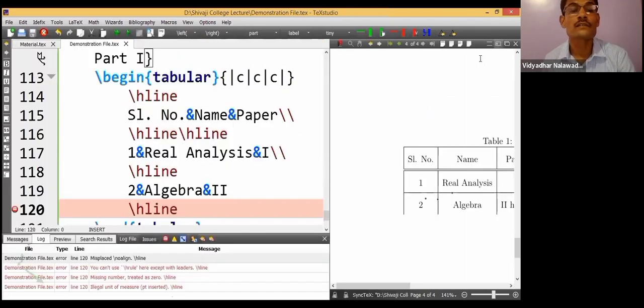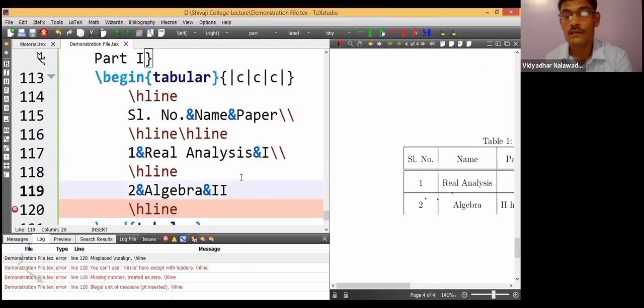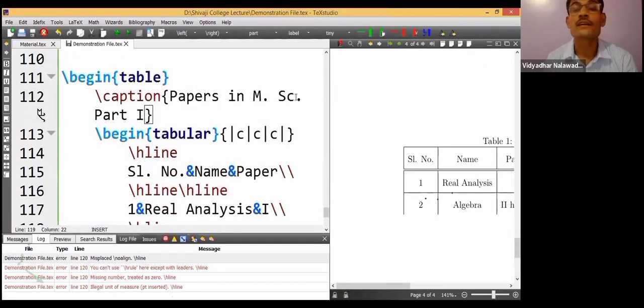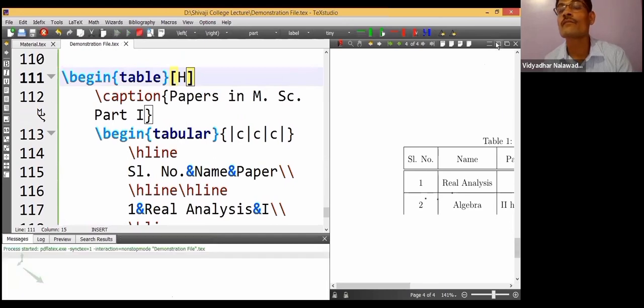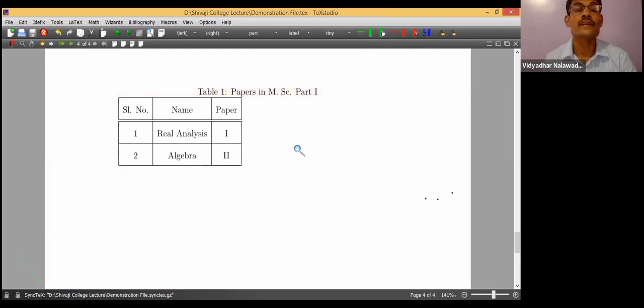Let us see the output. Yeah, this line is misplaced, no alignment. Double enter, and then the table has appeared at a different place. So again, in curly bracket, in square bracket, H. Compile it.